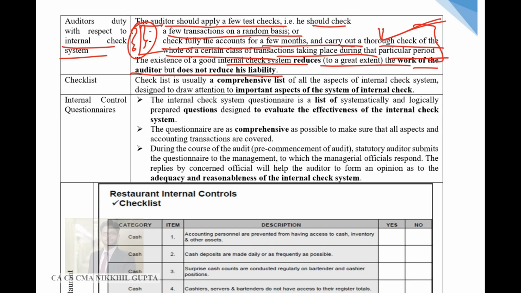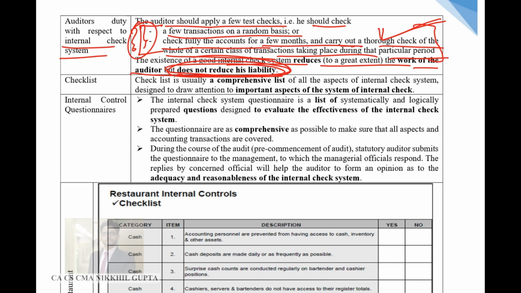Auditor cannot say this, guys. Even if the auditor relies on the internal control system of the management, the responsibility does not reduce. The liability of the auditor does not reduce. The auditor's responsibility was to check the internal control systems properly, to ensure that they are working fine, and then accordingly prepare his report.